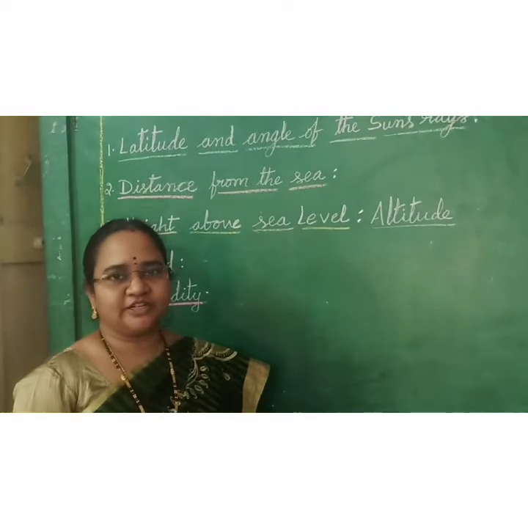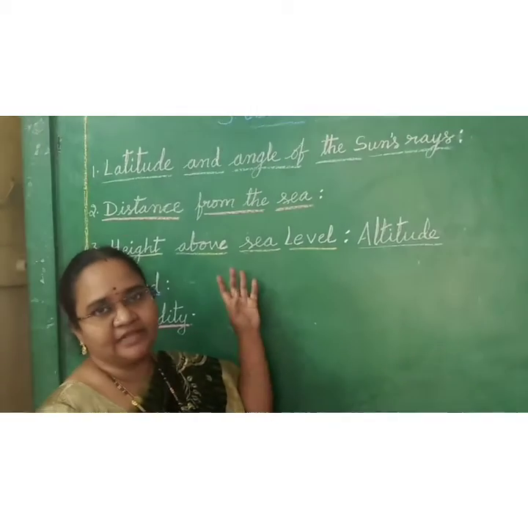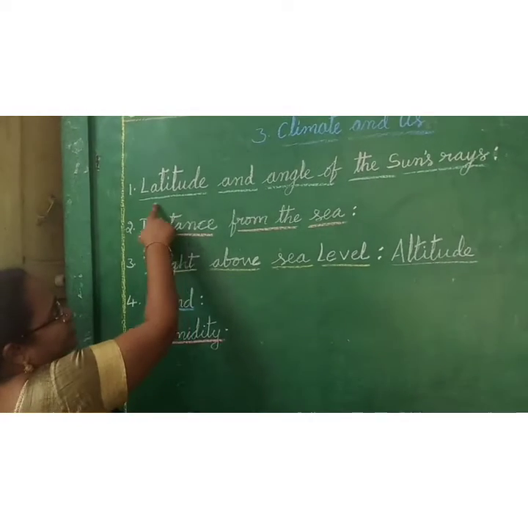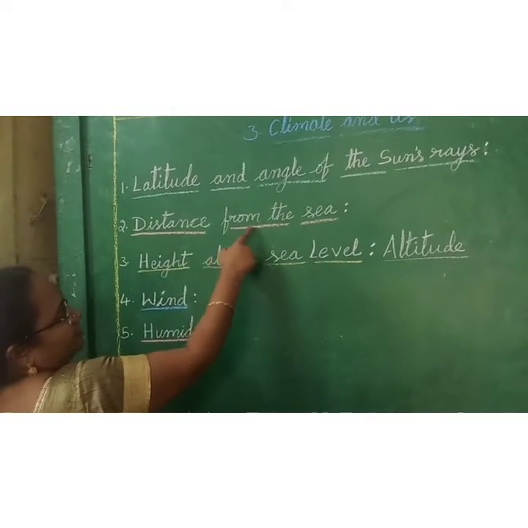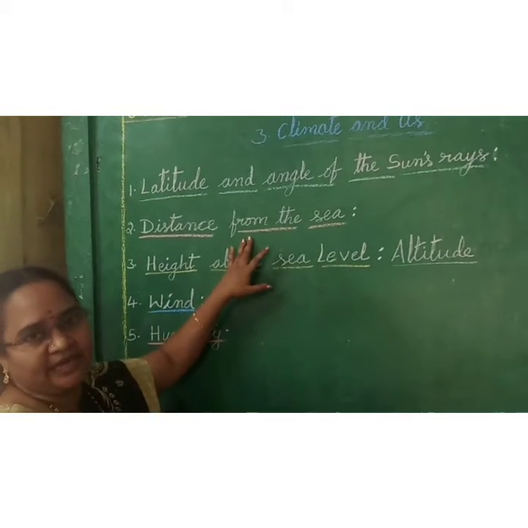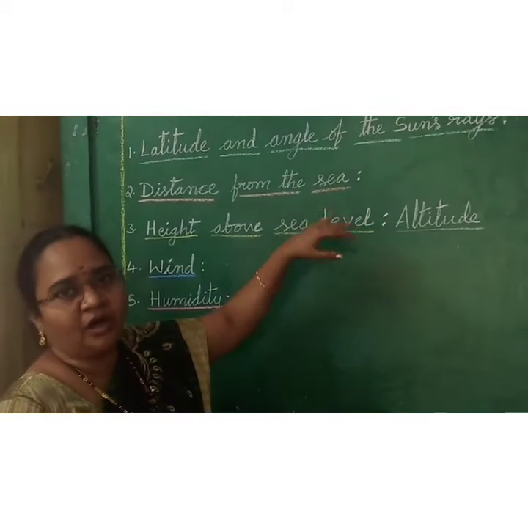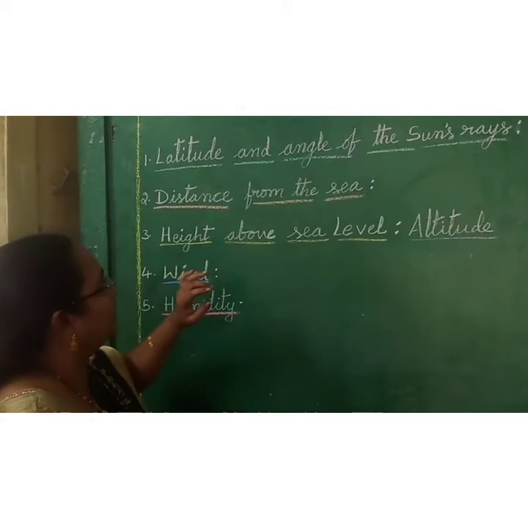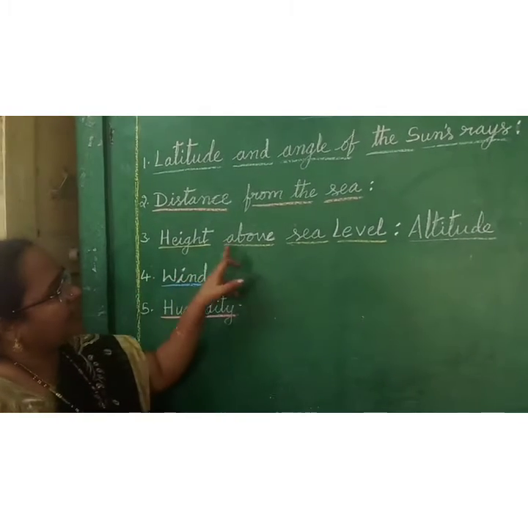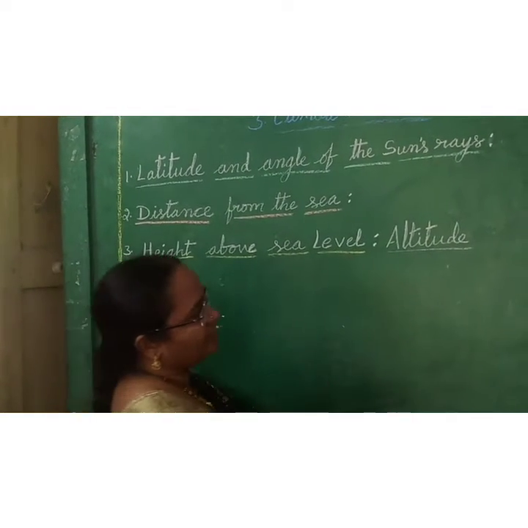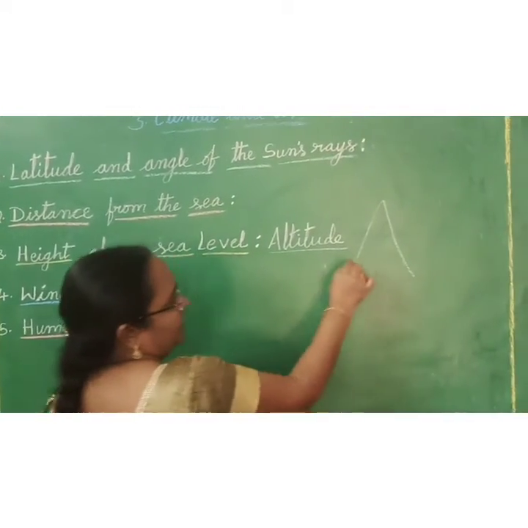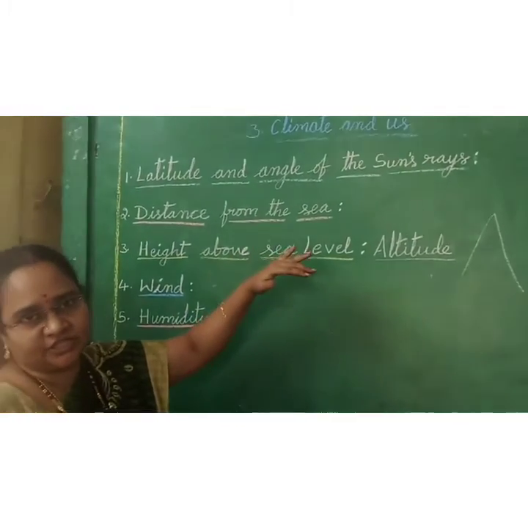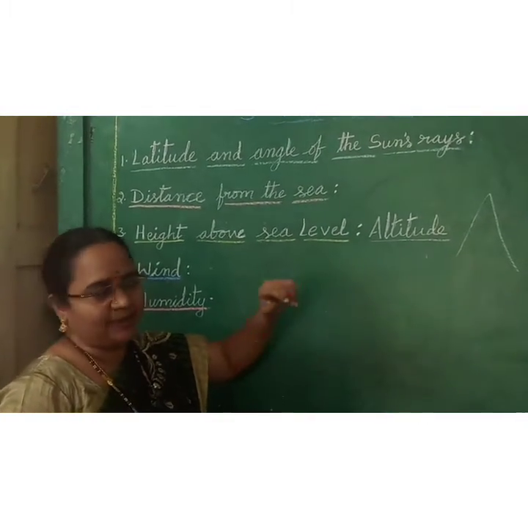Did you see the video children? Okay. Let us see the other elements which are affecting the climate. The second one is distance from the sea. Distance from the sea means the area which is near the ocean water or far away from the ocean water. This depends on the climatic conditions of that area. Next, height above sea level. Height above sea level is called altitude. It means the hill stations. Okay children, if the area is high, the hill stations have different kinds of climatic conditions.